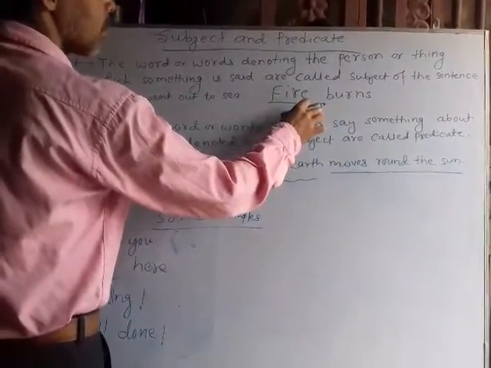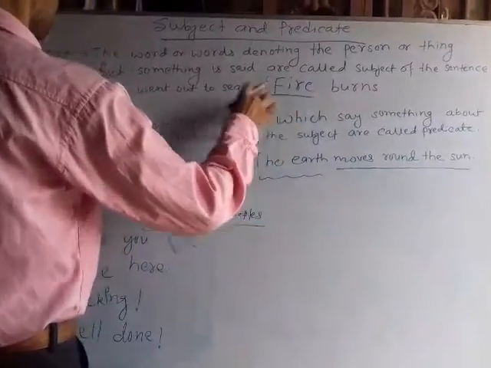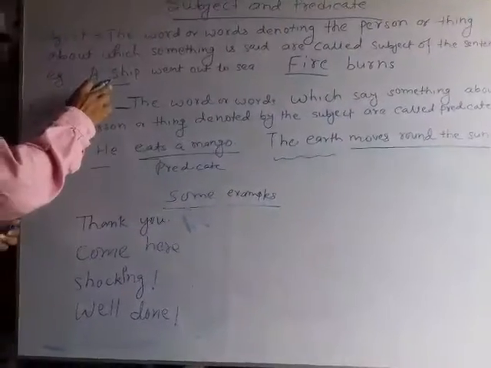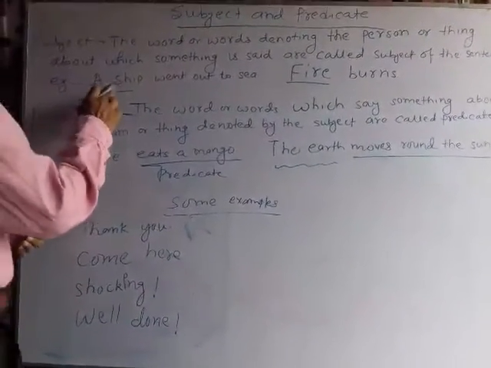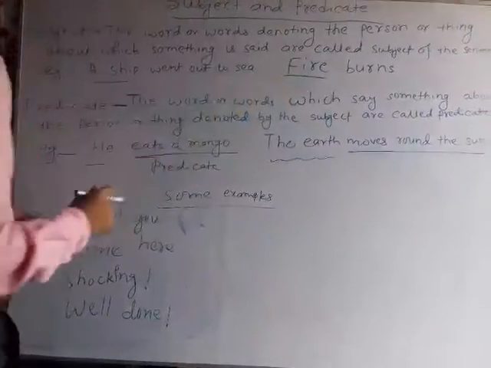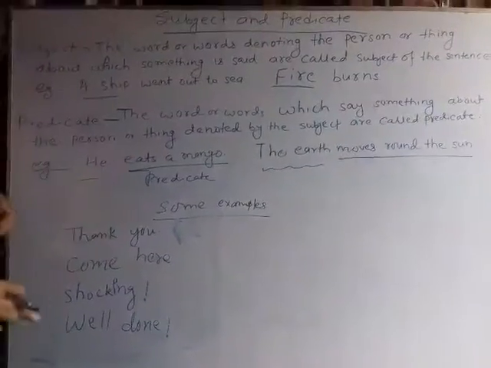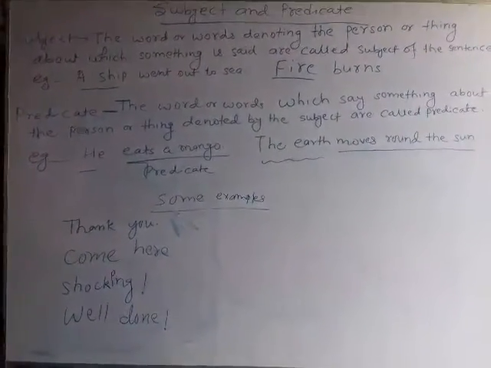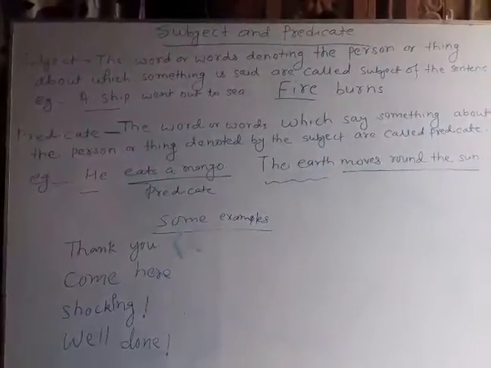Fire burns. Clearly we are talking about fire. So fire and a sheep are subjects here, because we are talking about a sheep and fire. Now let's see what is predicate. The word or words which say something about the person or thing denoted by the subject are called predicate.